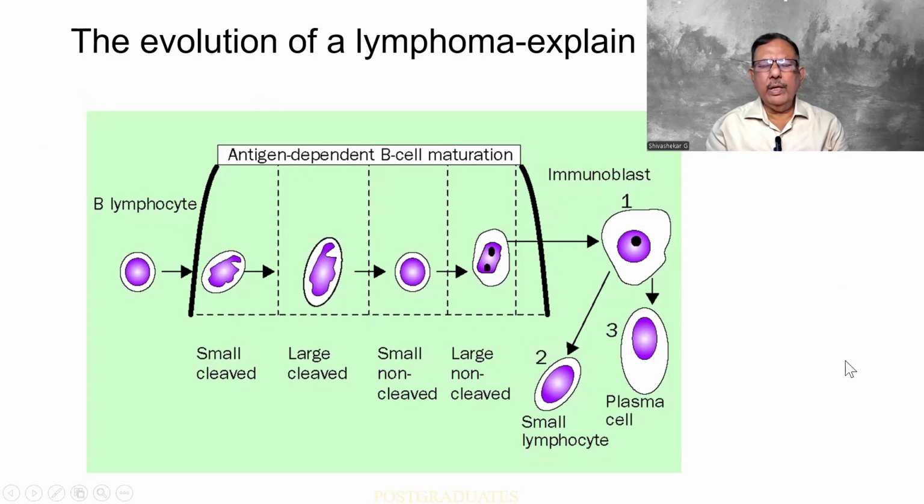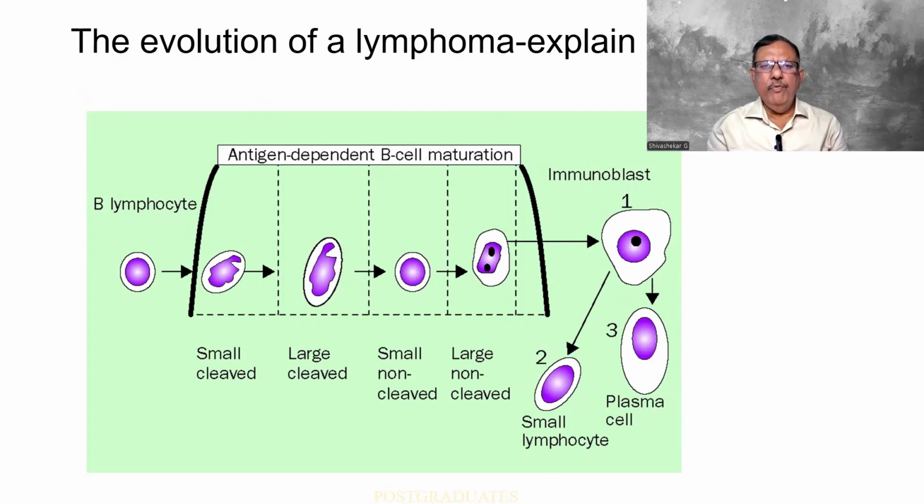This is a very important picture which I would like you people to kindly follow. A beautiful concept. So there is a B lymphocyte, and then there is a lymphoid follicle in which I am finding the small cleaved, then the large cleaved, small non-cleaved, and the large non-cleaved. And finally I get an immunoblast from which I can get the plasma cells or the small lymphocyte. This is the sequence of maturation.